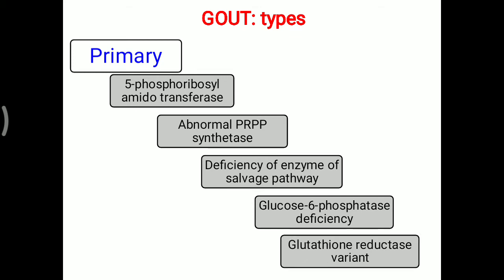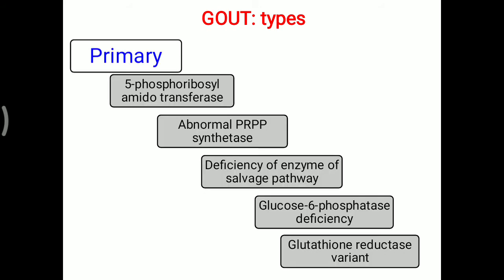Here the glutathione reductase variant depends on the NADPH of the HMP shunt pathway. Deficiency or variation, an abnormality of this enzyme, leads to increased production of ribose 5-phosphate, and overall PRPP formation is increased.